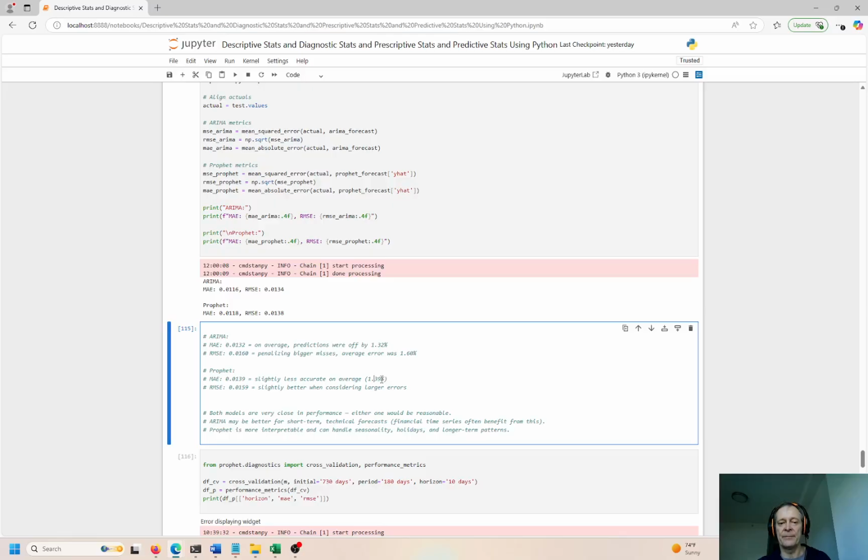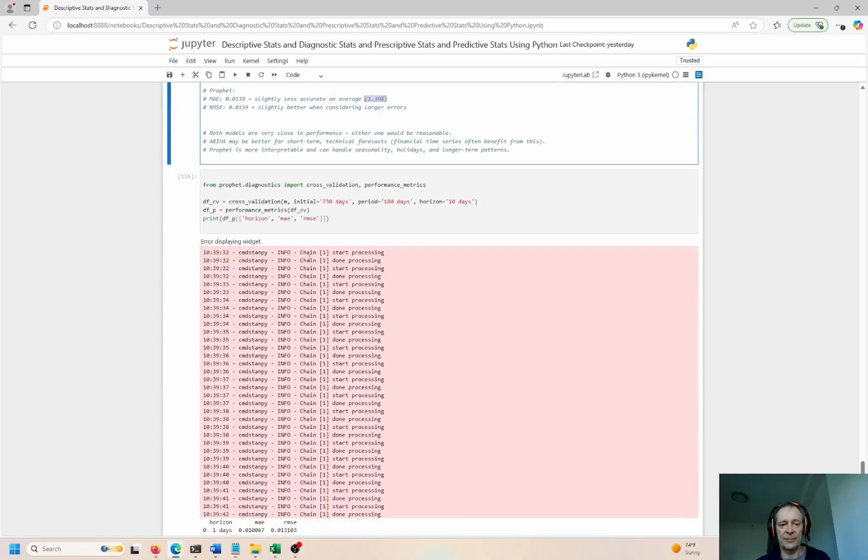Really depends on basic time series analysis like stocks or weather patterns or something like that. Sales forecasting, ARIMA does very well. Prophet does very well. If you have a more complex data set, I think Prophet outperforms ARIMA or S-ARIMA, which is seasonally adjusted ARIMA. That's what I've seen in my experience. But both are pretty good. Like, it's off by 1.32%. Not bad, right? It's pretty decent. It's pretty tight, pretty crisp. This is off by 1.39%.